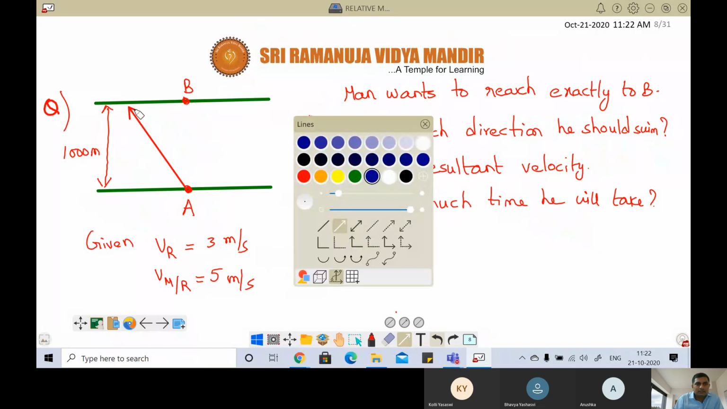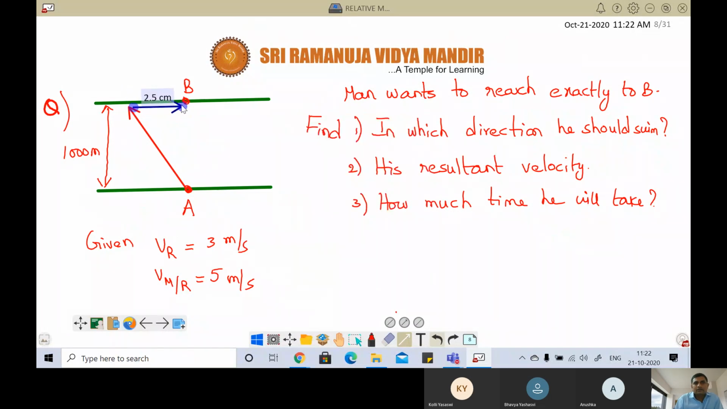River velocity is this one, and then finally I'll reach exactly this point. Okay, so first name these quantities. This is called reverse effort, man's effort. This is called river velocity, and this is called velocity of man with respect to ground.